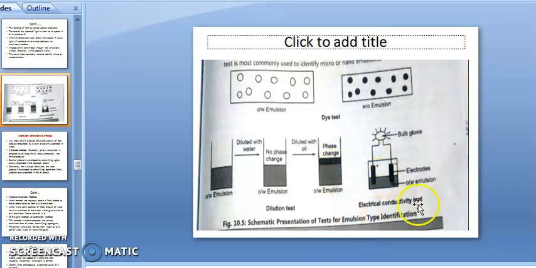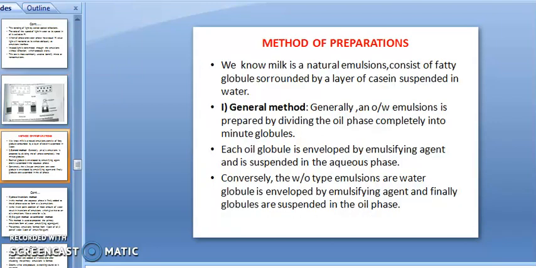Then the electrical conductivity test. In this test, a cathode and anode are used. In the OW type of emulsion, the bulb glows. If the bulb glows, it is a good conductor of electricity, meaning the percentage of water is high and the percentage of oil is less, so it is an OW type of emulsion.